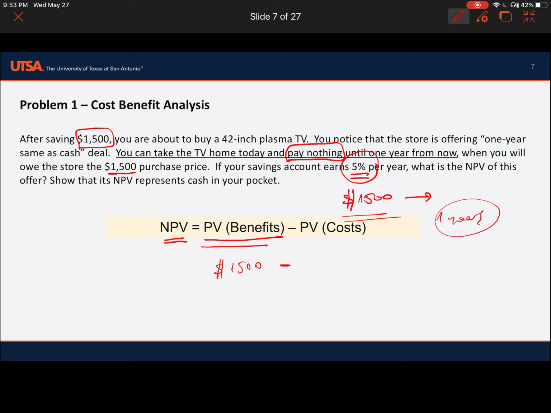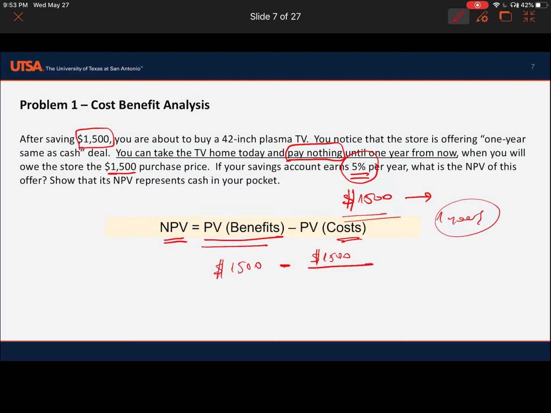And I will pay 1,500 in 1 year, but we need to discount this 1,500 to today.